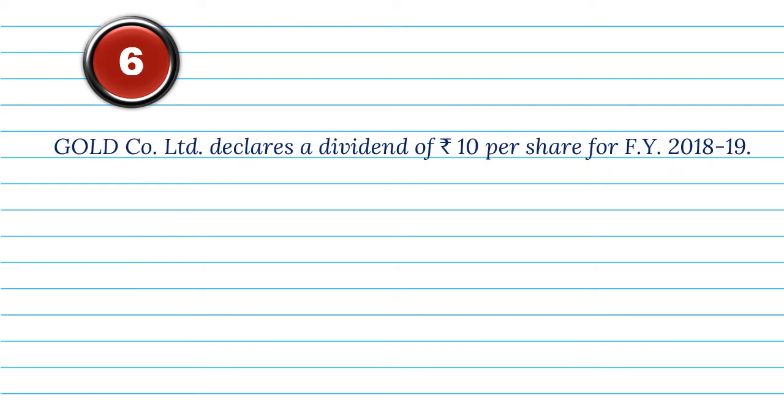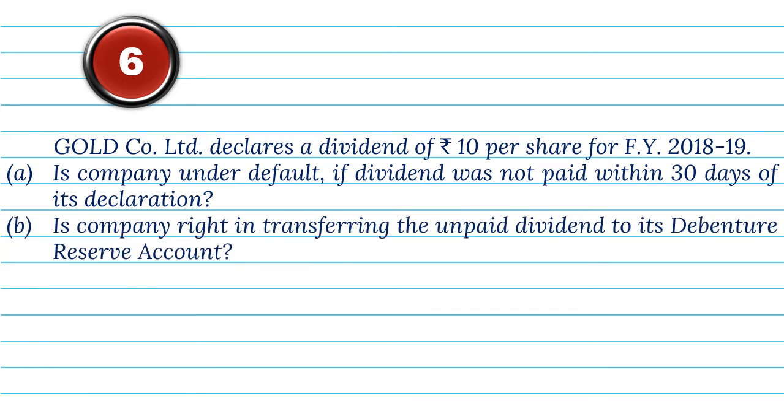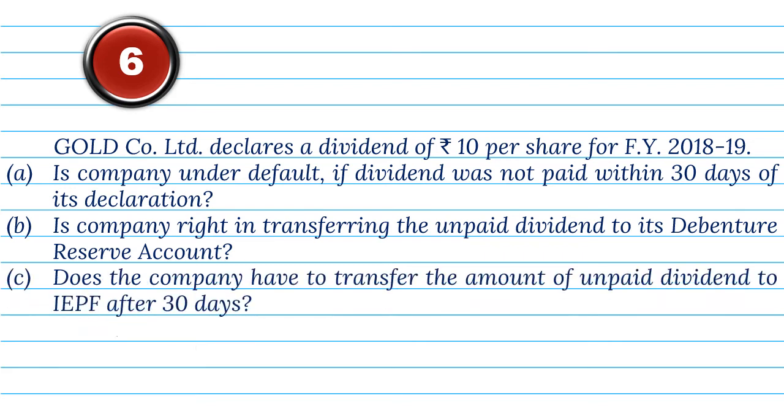6. Gold Company Ltd declares a dividend of Rs 10 per share for financial year 2018-19. A. Is company under default if dividend was not paid within 30 days of its declaration? B. Is company right in transferring the unpaid dividend to its debenture reserve account? C. Does the company have to transfer the amount of unpaid dividend to IEPF after 30 days?